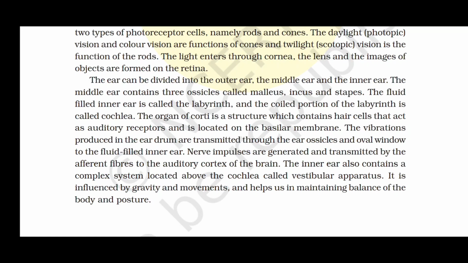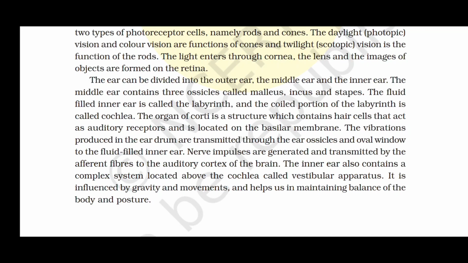The organ of Corti is a structure which contains hair cells that act as auditory receptors and is located on the basilar membrane. The vibrations produced in the eardrum are transmitted through the ear ossicles and oval window to the fluid-filled inner ear. Nerve impulses are generated and transmitted by afferent fibers to the auditory cortex of the brain.